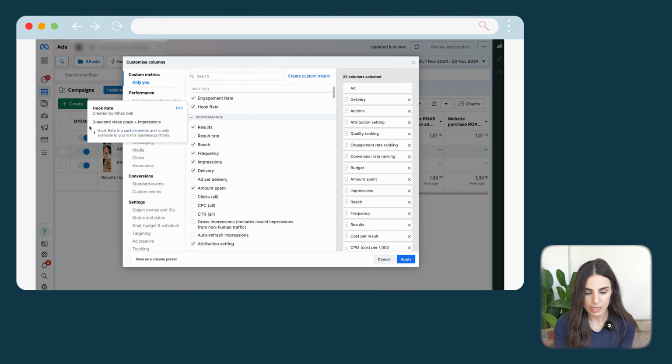This way you will have your two metrics, the hook rate and the engagement rate. If you look in here, you will see the formula. It's 3 second video plays divided by impressions. And when you go to engagement rate, it's the through plays divided by impressions. In this way you will get your two new metrics and you can add them in here. Once you're done, you can click on save as a column preset, save it as your preset, and apply it. It's very important to note that if there are multiple people or staff members managing the account, they won't be able to see your columns or your preset. Every one of them should create the same preset from their side. So this is a preset that I can see, but the other people who are managing the account can't see. So that's how you manage your metrics.